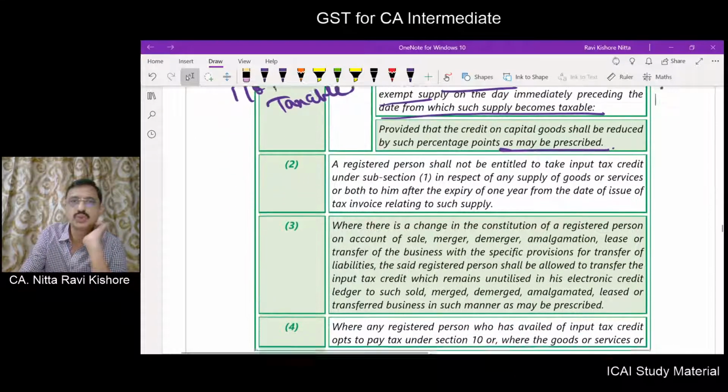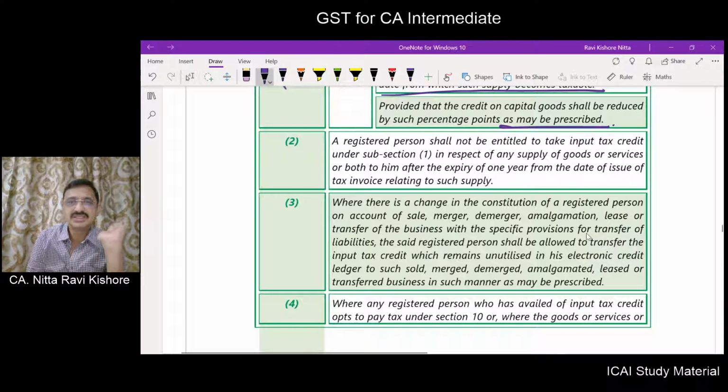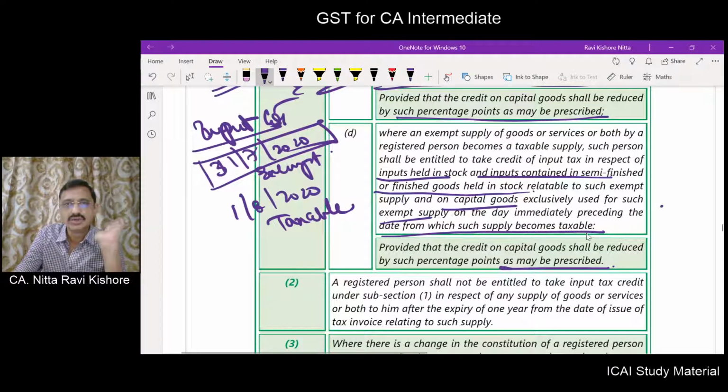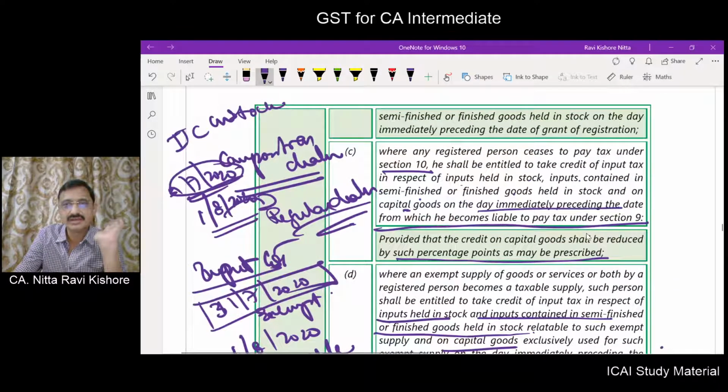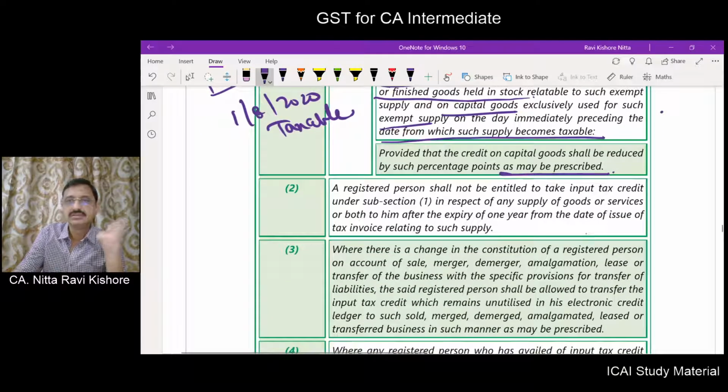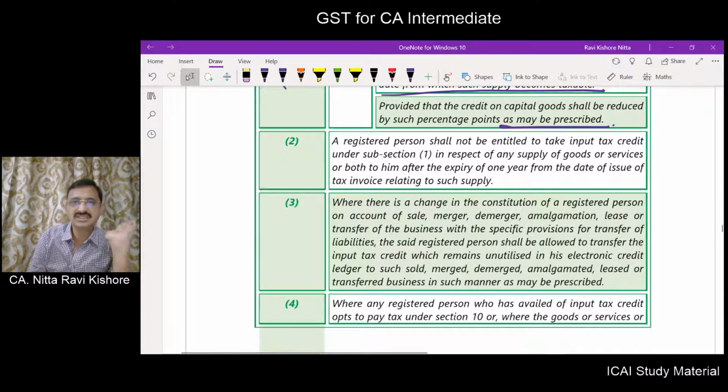Now subsection 2 of section 16. A registered person shall not be entitled to take input tax credit under subsection 1 in respect of any supply of goods or services or both after the expiry of 1 year from the date of issue of tax invoice.